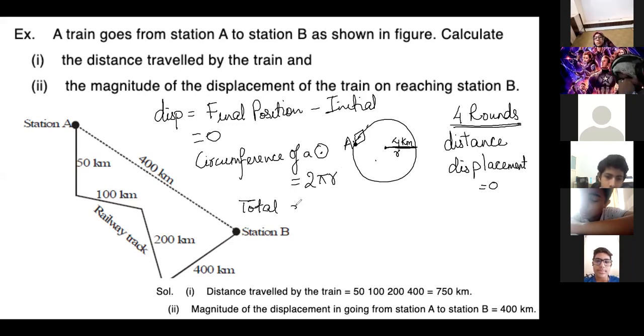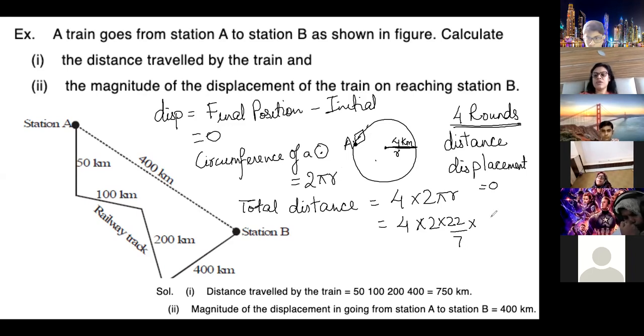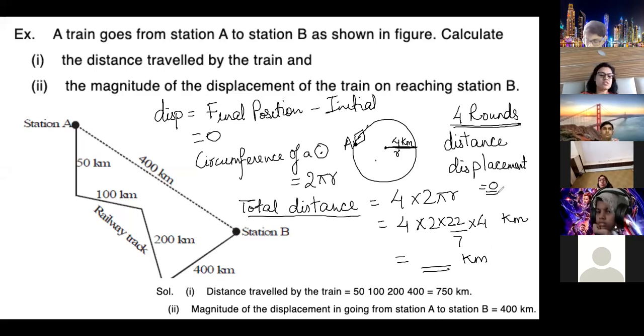Total distance covered is 4 times this path, which is equal to 4 times 2 pi r, which is equal to 4 into 2. You know the value of pi. Pi is 22 by 7, you can take, and into r is 4 kilometers. You will get the answer in kilometers. So when you calculate it, this much kilometer is the total distance, and displacement is 0, because when you start, you come back to the same point.